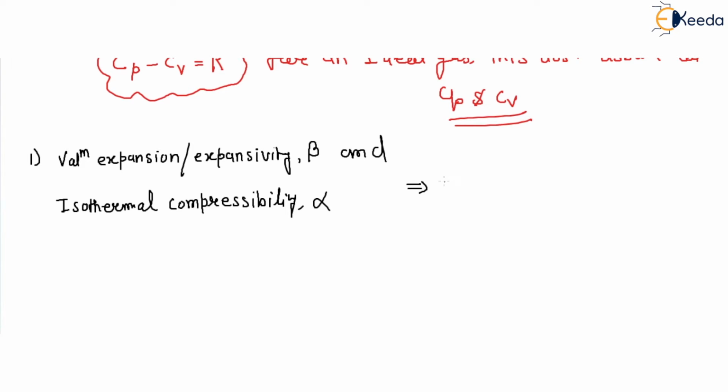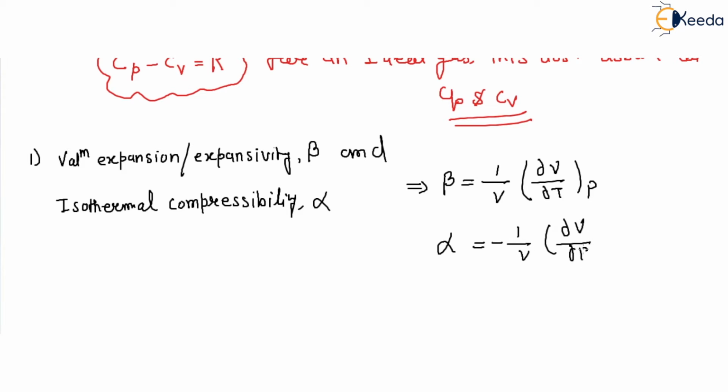Volume expansivity is defined as 1 upon V times ∂V/∂T at constant pressure, and isothermal compressibility is defined as minus 1 upon V times ∂V/∂P at constant temperature.